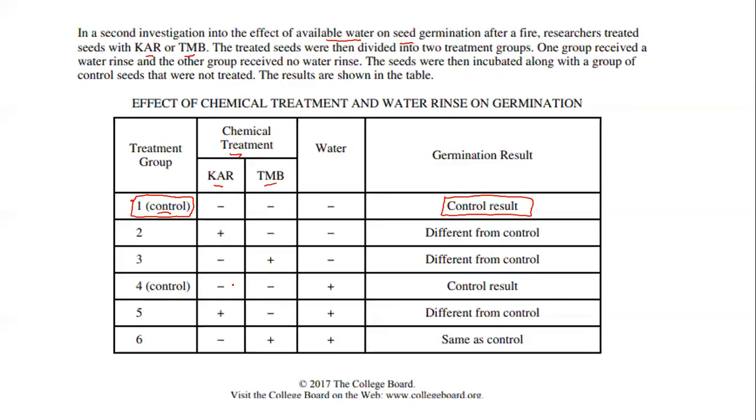Group 5, they added KAR, no TMB. They did add water, and the results were still different than the control. In group 6, they didn't add KAR, but they did add TMB, but they added water, and the results were then the same as the control. So right away, this one should be jumping out at you, and we'll talk about that here shortly.